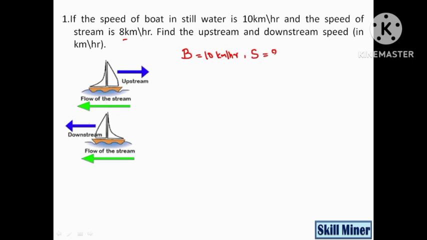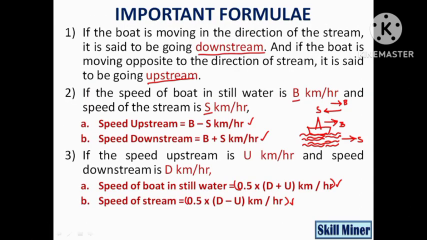We need to find the upstream and downstream speed. From the formula we know speed upstream is B minus S, speed downstream is B plus S kilometer per hour.